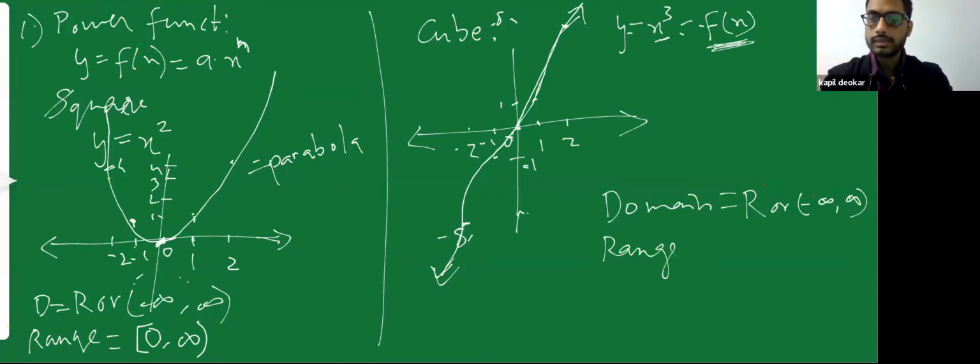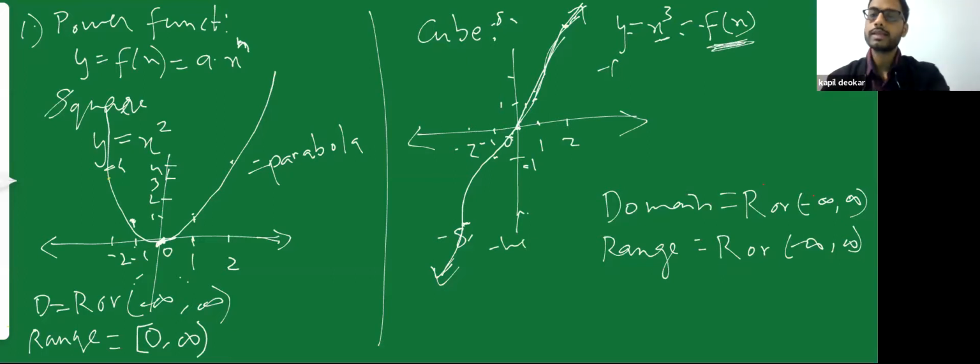And my range is equal to what? My range is also going to be all real numbers, or from -infinity to infinity, because what is the value of y? It is going in both quadrants, positive quadrant and negative side also. So the value of y is also going both ways, positive and negative.